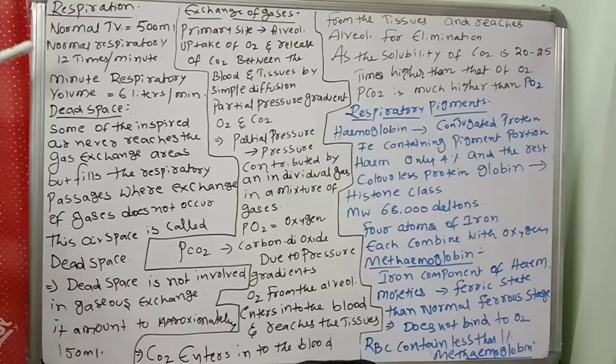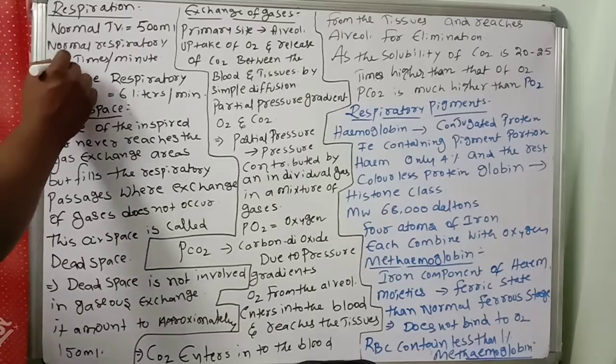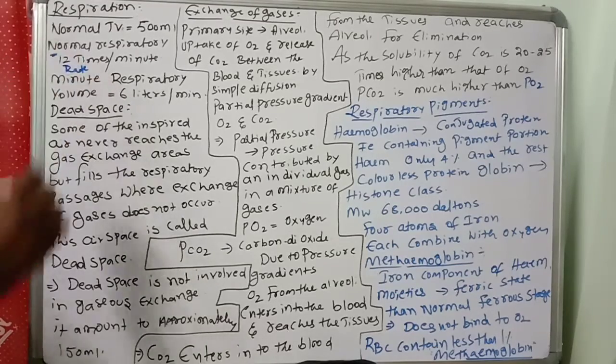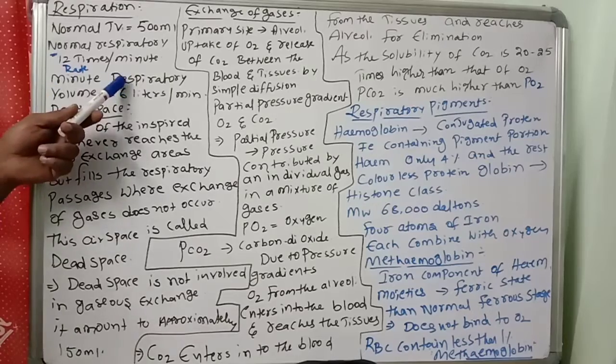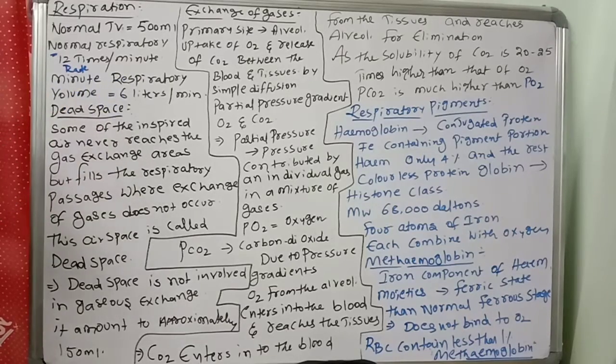Normal respiratory rate. What is the normal respiratory rate? Very well, the normal respiratory rate is 12 times per minute. Okay, 12 times per minute. The respiratory volume is 6 liters per minute.